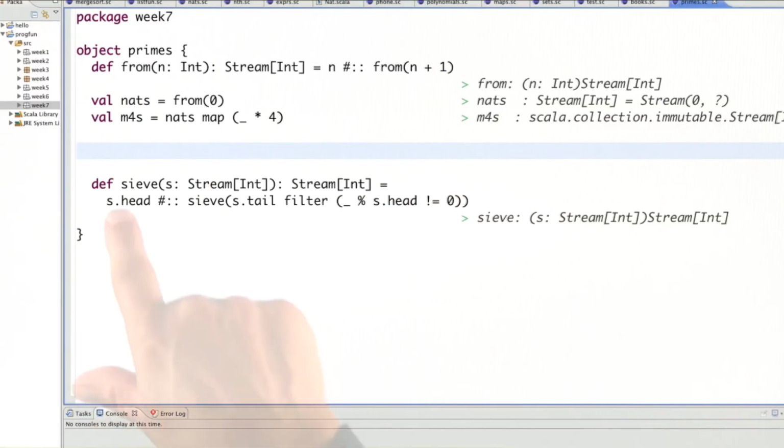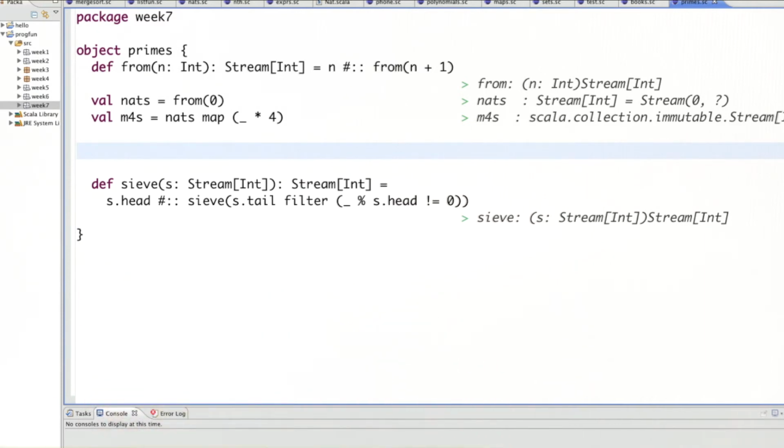So here's a function that implements this principle to the letter. To sieve a given stream of numbers s, what we do is we take the first number in the stream, so that would be our presumed prime number, and we follow it with all numbers that are not multiples of the first number.